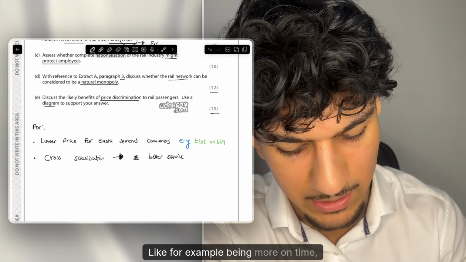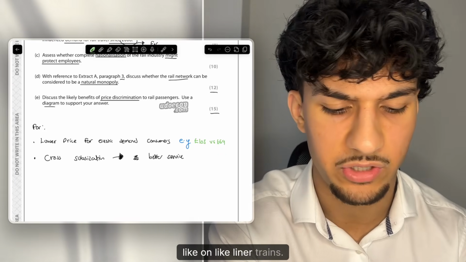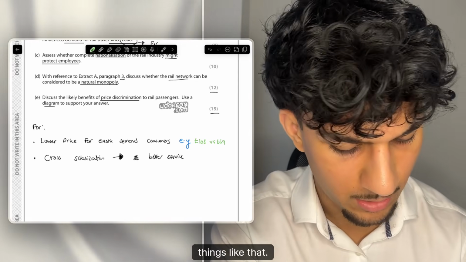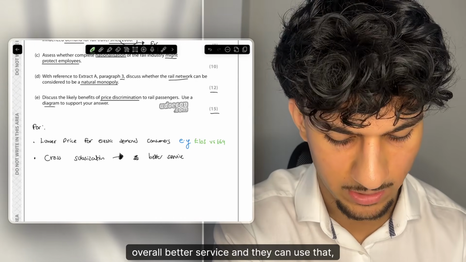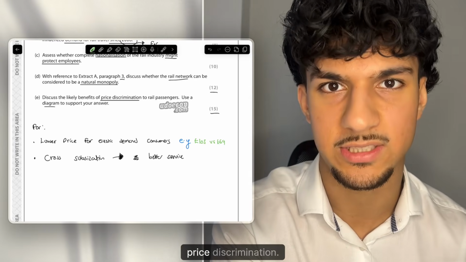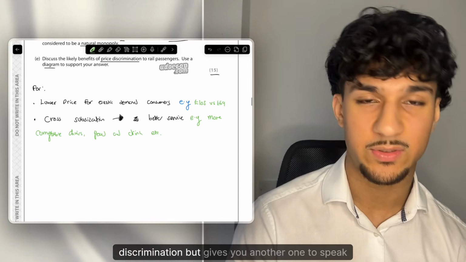For example, being more on time, maybe more comfortable seats. On liner trains, you get food and drink, maybe free food and drink, things like that. But overall, better service, and they can fund that, they can finance that by cross-subsidising from their price discrimination. Cross-subsidisation is quite a unique one in price discrimination, but it gives you another point to speak about.